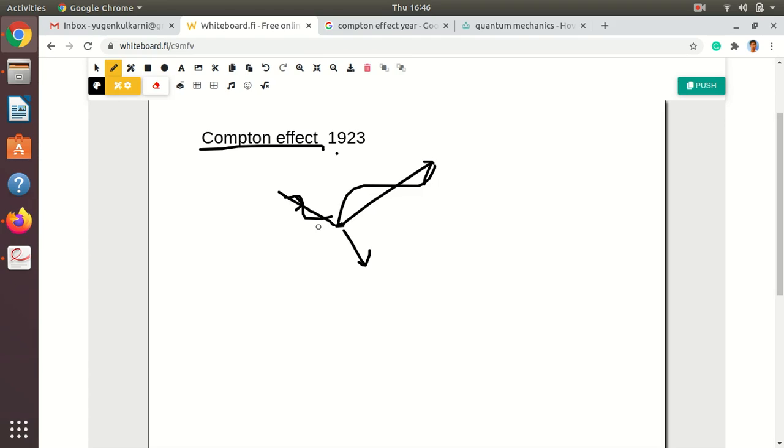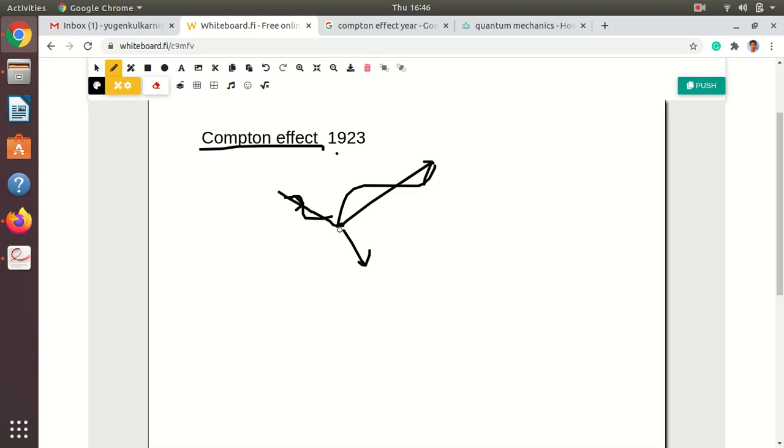The light has not disappeared, it is not completely absorbed by the electron, but the wavelength is increased, which means energy is decreased. Some amount of energy is taken by the electron and some amount remains, which comes out as light. So this is the Compton effect.